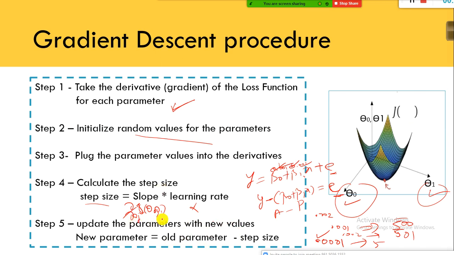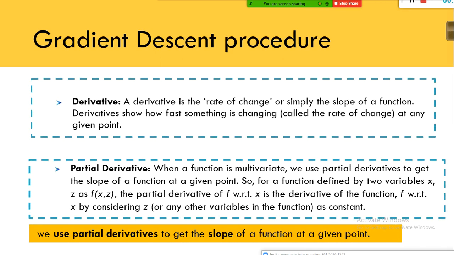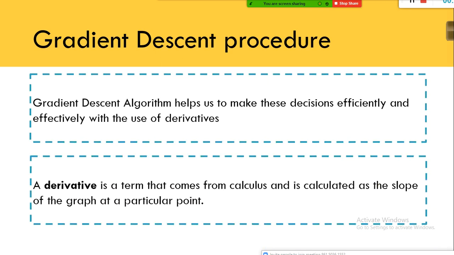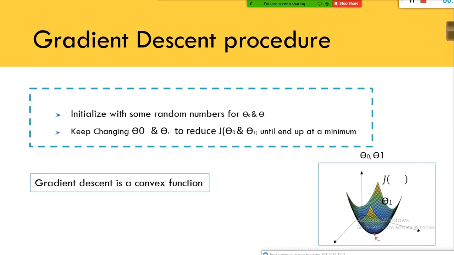For that you need to use this step. In simple terms, the simplified version is this: initialize with some random values for the parameters theta naught and theta 1. By changing theta naught and theta 1, try to find out for which values of theta naught and theta 1 my cost is reducing. It is as simple as that. So gradient descent works on a convex function. When it comes to linear regression, it is a convex U-shaped curve. That's all. Now let us jump into the mathematical part.